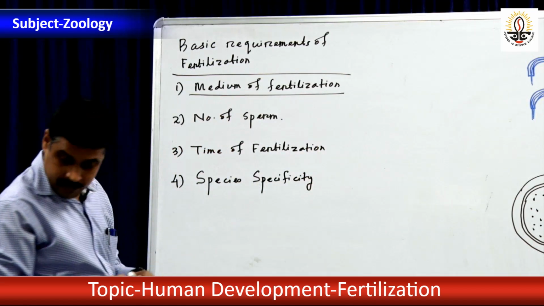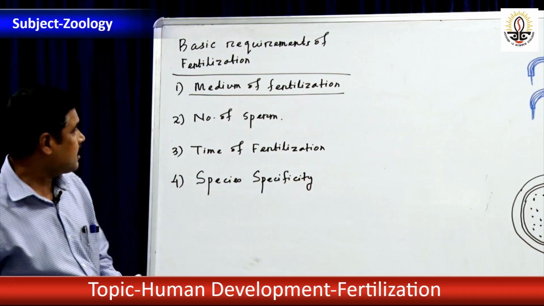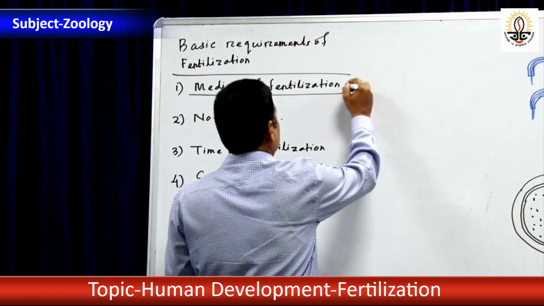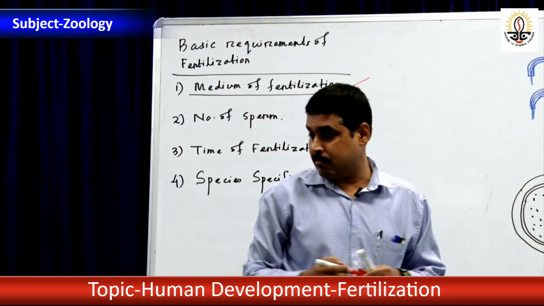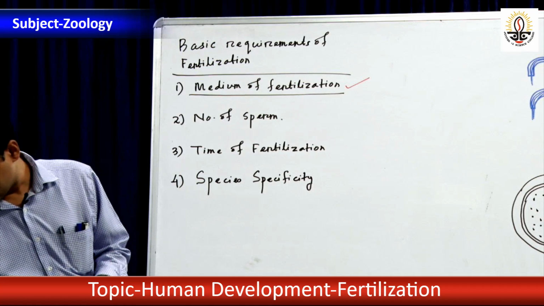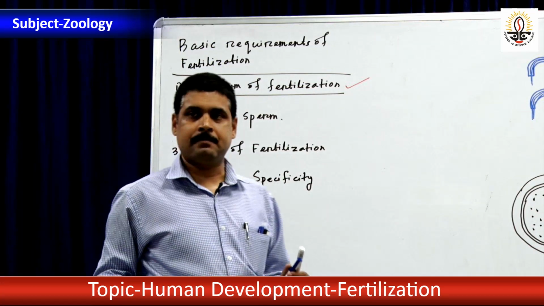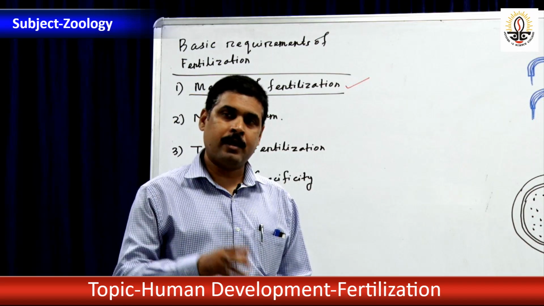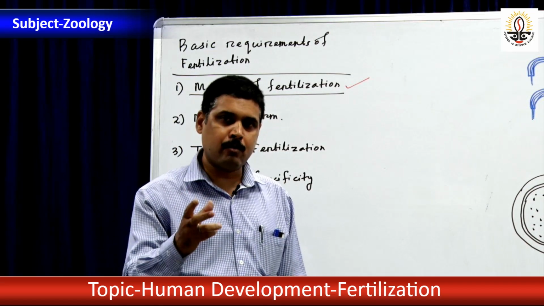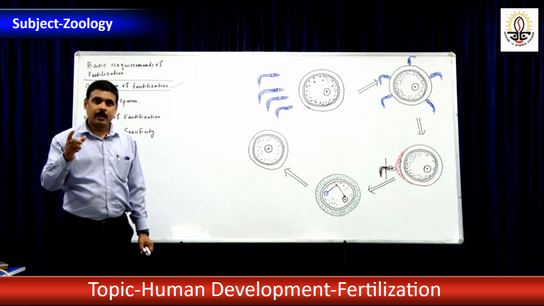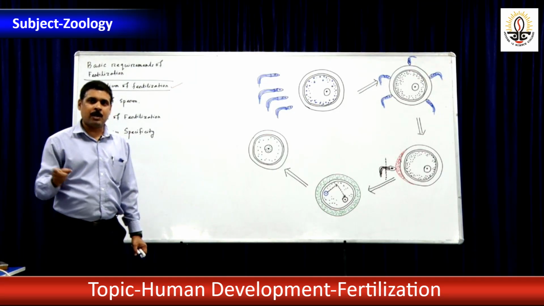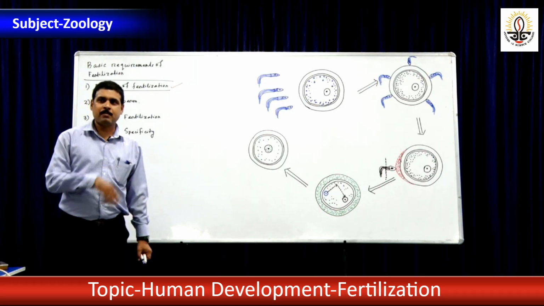Number one, I have written here, that is medium of fertilization. Try to understand what is the medium of fertilization. As we have discussed, a medium is required, whether fresh water or marine water or intrasomatic body fluid of the female. Are you following my point, Shivani?